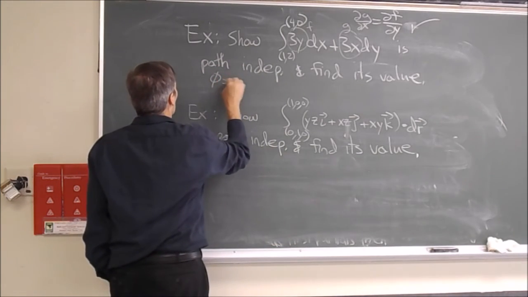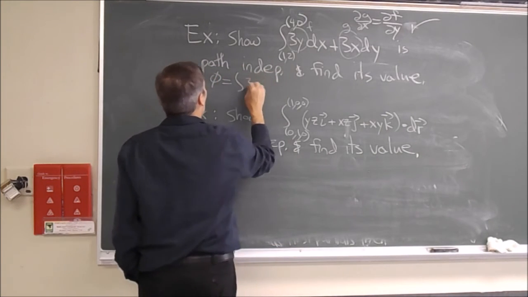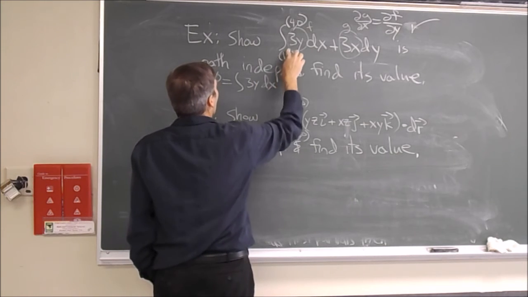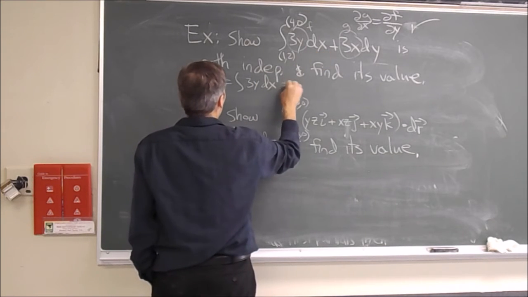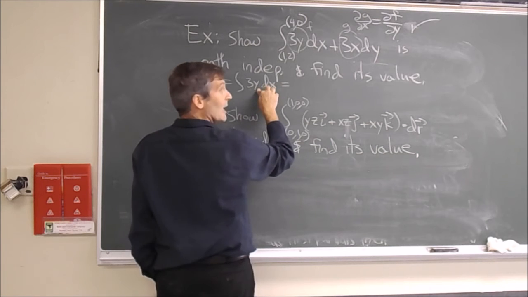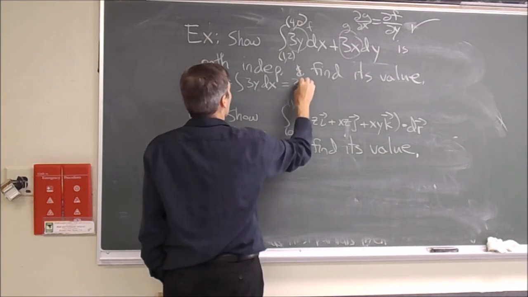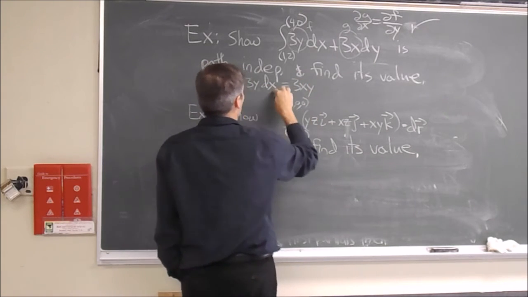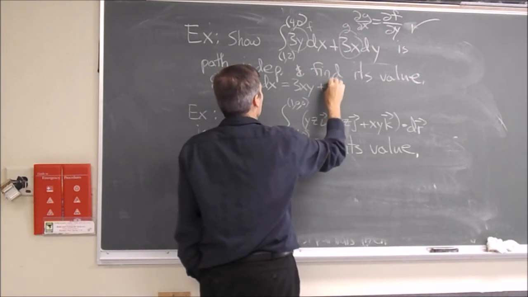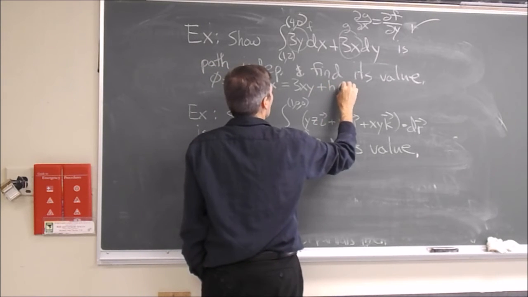So just like before, we take phi to be the partial integral of f with respect to x. And what does that give us? We integrate, y is a constant because it's a partial integral, so it's 3xy, the integral of 3y with respect to x, plus an arbitrary function of y.